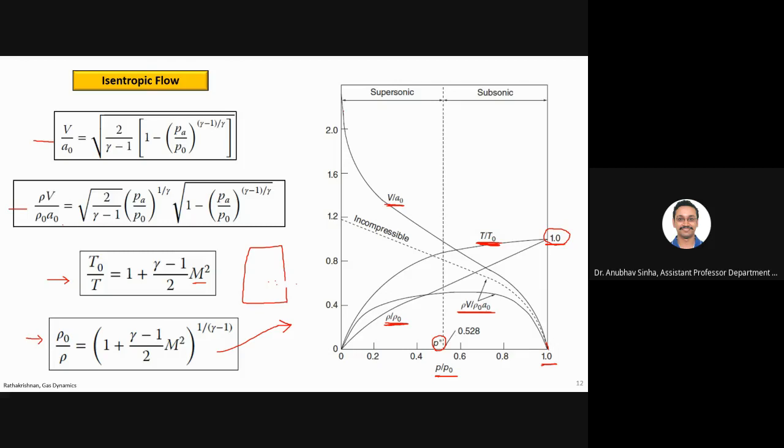Now what we see is that this mass flux is maximum at this P star, which is P by P naught equal to 0.528. We will talk about it in more detail in the next slides. Any questions on this plot? Or is this fine?